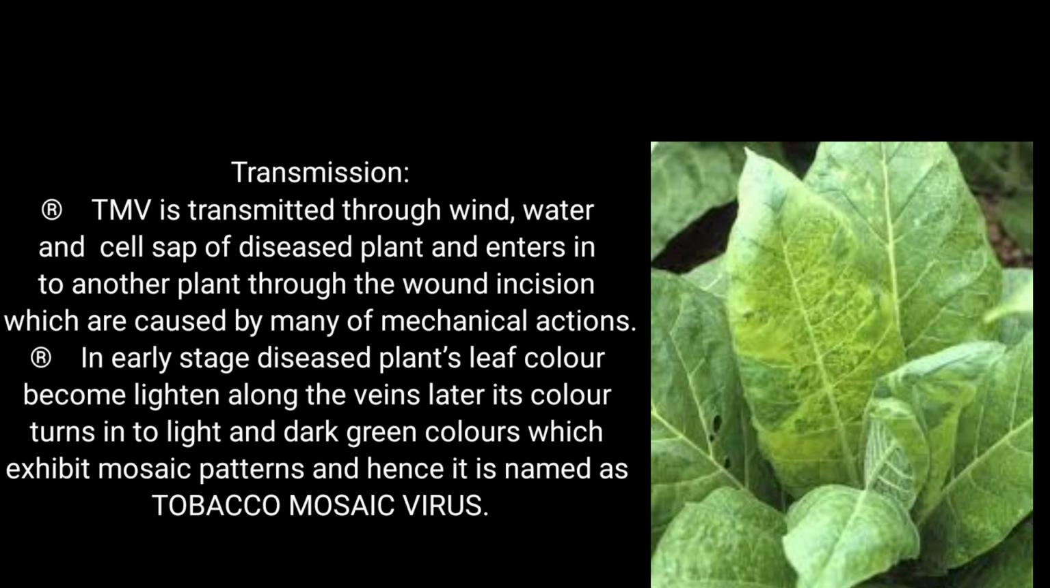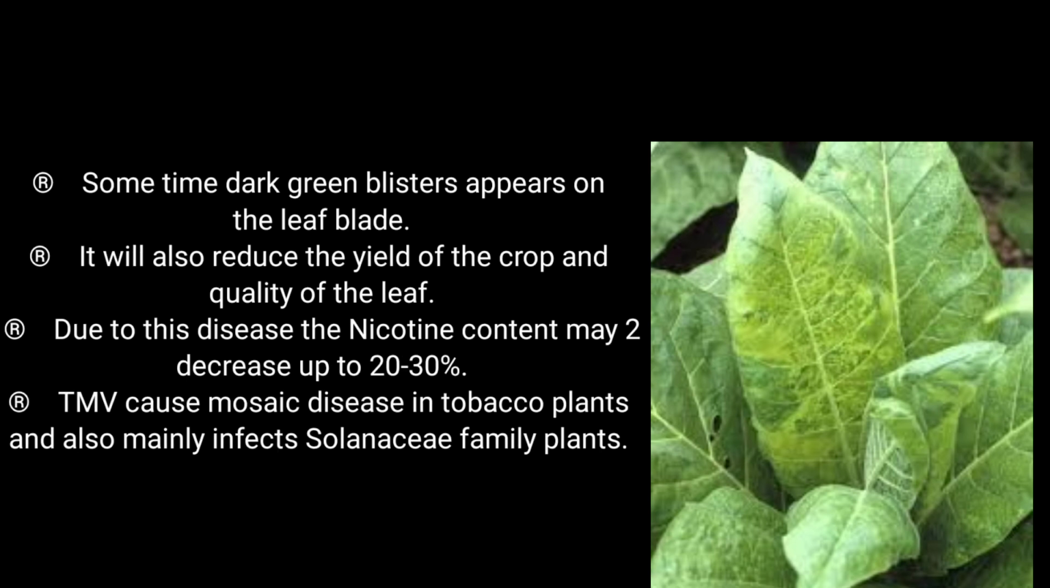So through this wound only, this TMV enters the plant, and in early stages the diseased plant's leaf color becomes lighter along the veins. Later its color turns into light and dark green, so it looks zigzag, like a mosaic. Hence this disease is called tobacco mosaic virus. And some dark green blisters also appear on the leaf blade. It also reduces the yield of the crop and the quality of the leaf. Obviously when the particular content is lacking, the quality will decrease, right?